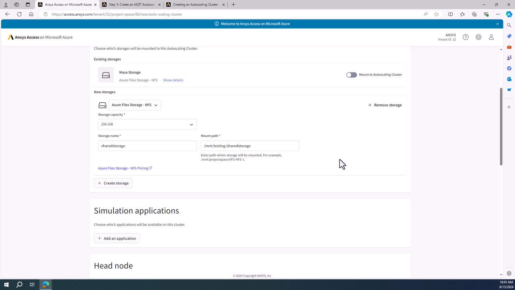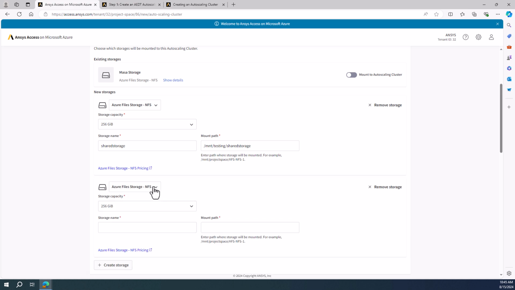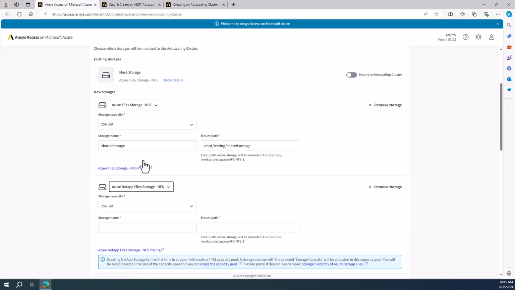We could move on here, but I will make a couple of points first. One, we could add additional storages of different types. For example, you might have the applications installed on the Azure file storage and provide a faster file system for applications to make use of.